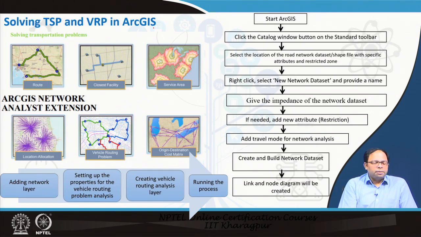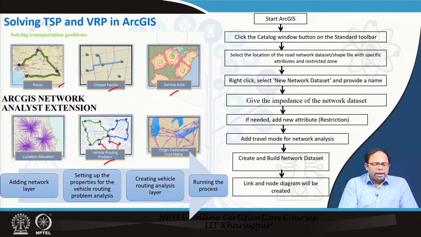In case you get the opportunity to use this network analysis, you will be able to solve TSPs and VRPs very, very easily. So, in ArcGIS, you have seen that we have developed different layers or shapefiles where we have done the different road networks and so on. But when we do network analysis, we have to convert these road network shapefiles into link node diagrams. As you can see in ArcGIS, we can do analysis of routes, closest facility analysis, service area coverage analysis, vehicle routing problems and so on.